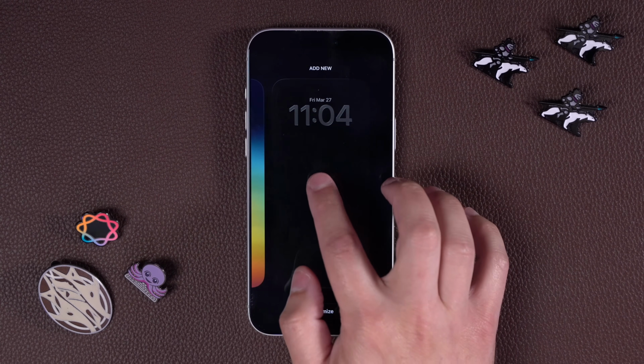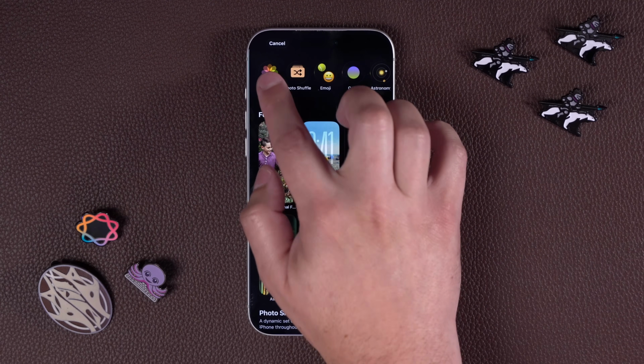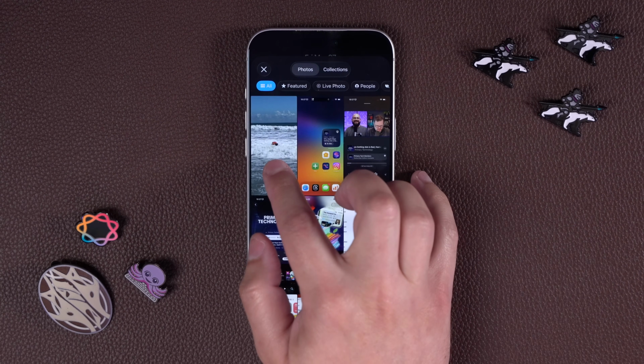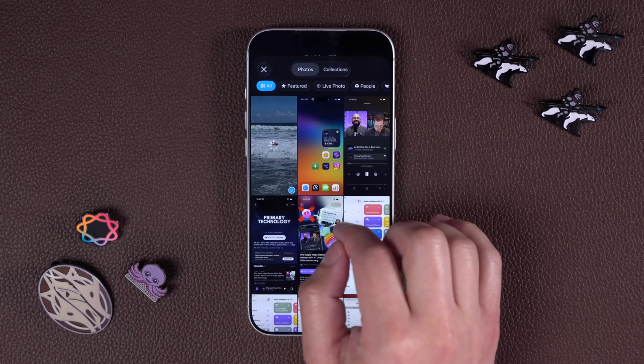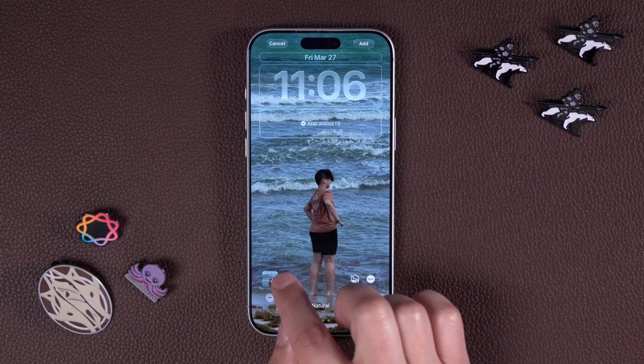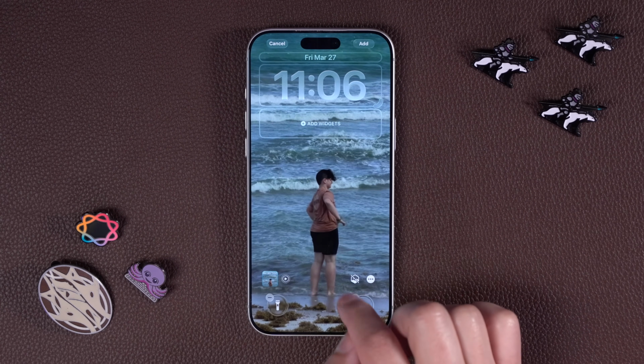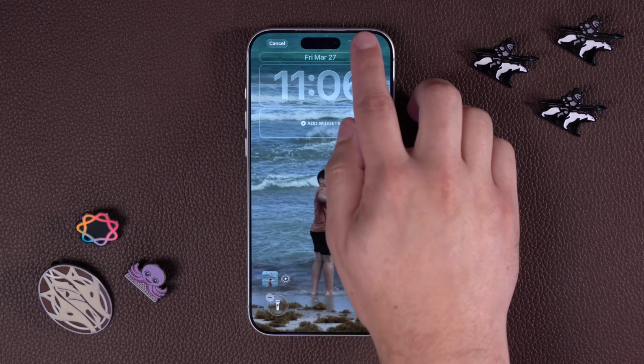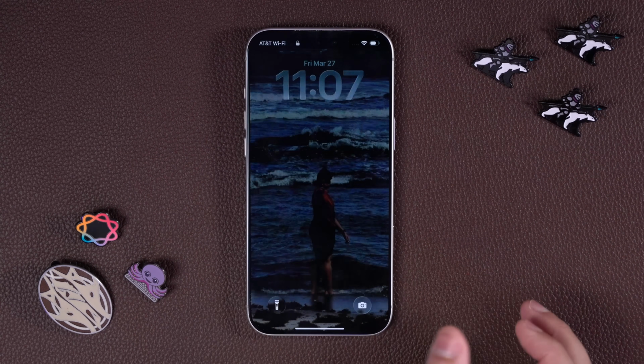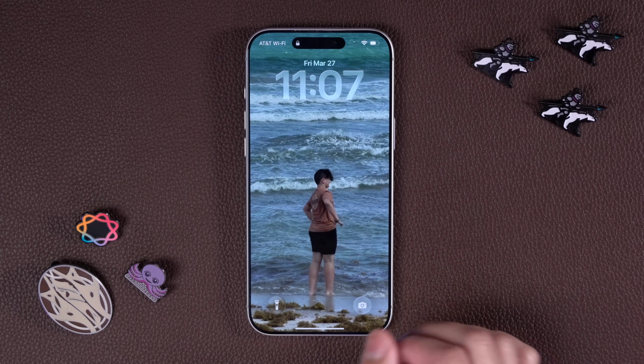And because it's a live photo, I can actually add this as a lock screen that actually has motion. So I'll tap Add. This time I'll choose Photos. I'm going to choose that live photo that I just made with the shortcut. Apparently it doesn't work on slow motion videos, so I had to find another one. But now if I enable that live photo feature, I have my son here. I can add this as a lock screen. And now when I wake my iPhone screen, I get that little motion from the live photo before I unlock it.